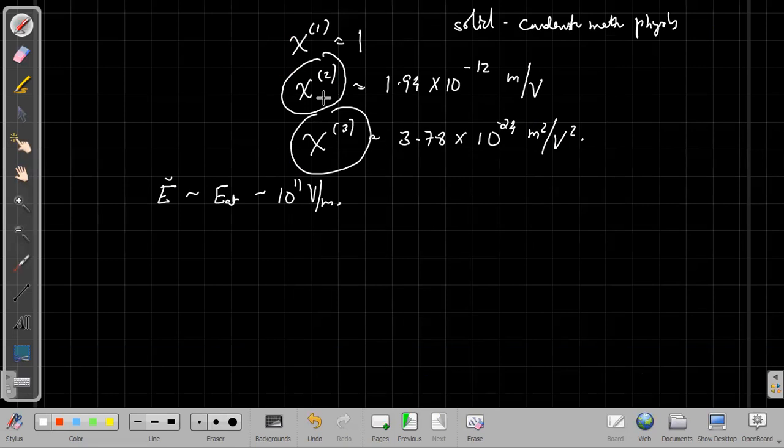So these are very small values. When you go to chi4, that will be very negligible. So with this we can stop the discussion about the nonlinear susceptibilities. In the next class onwards, we'll start discussing the applications of nonlinear optics in detail.